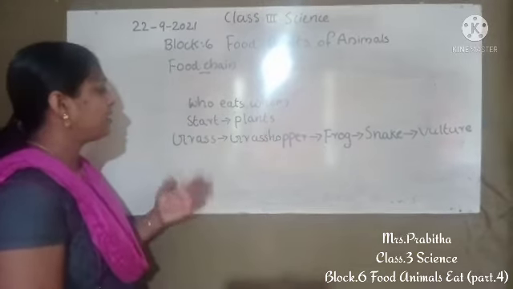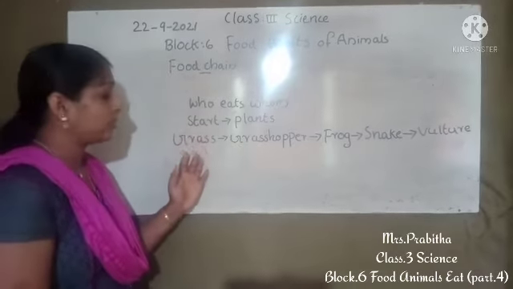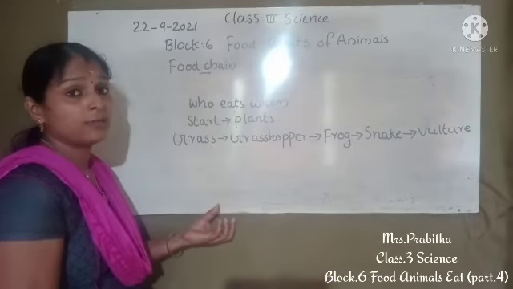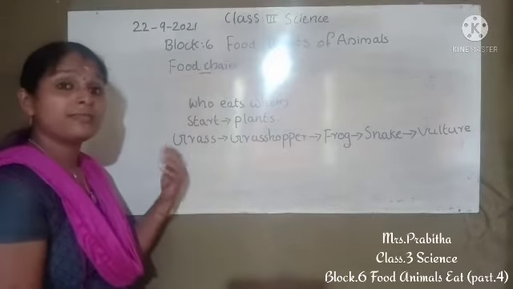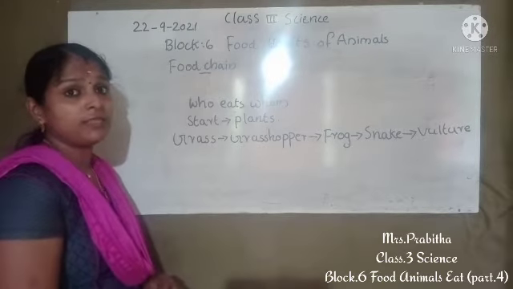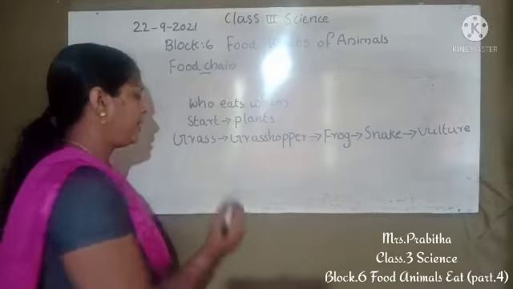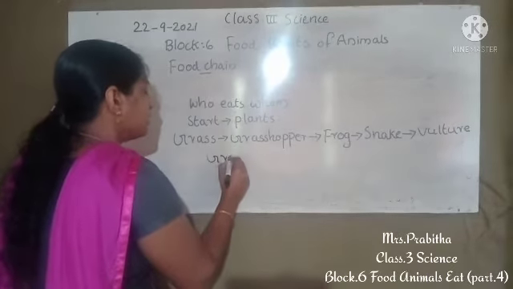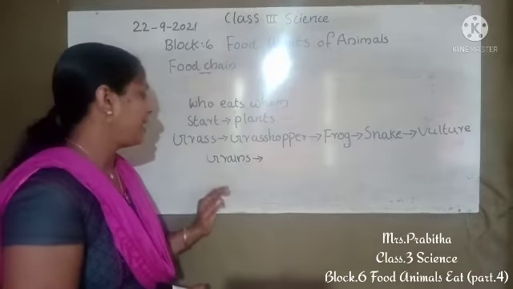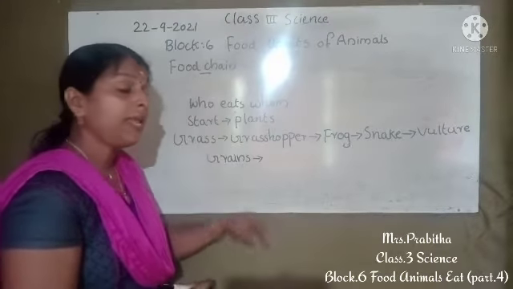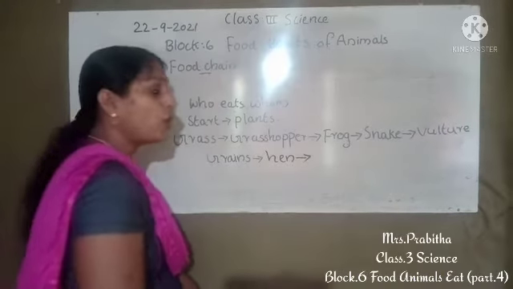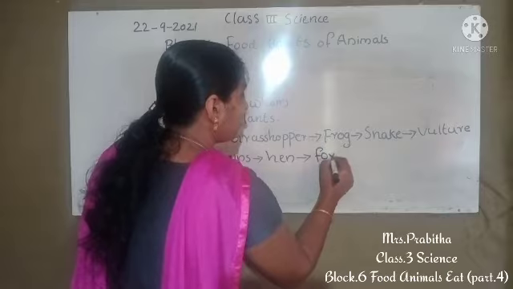So we can write here grass. Then instead of grasshopper we can write ladybird. Ladybird is eaten by rat. Rat is eaten by snake. Snake is eaten by vulture. This is the way we can make this food chain. Another example we can make, yes, grains. Grains is plant food. Rice, wheat and all we can call grains. So grains are eaten by hen. Hen is eaten by fox. So this is the way we can make different food chains.